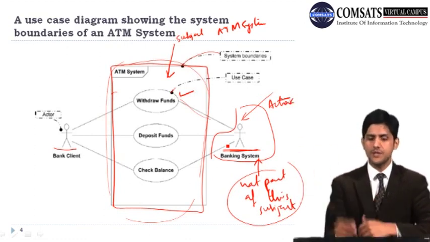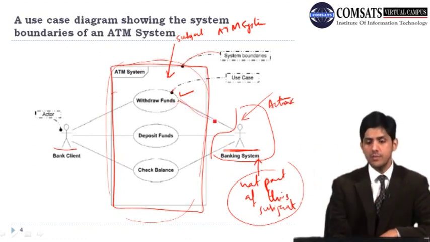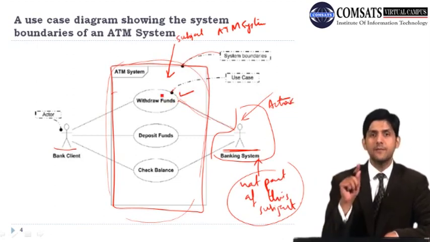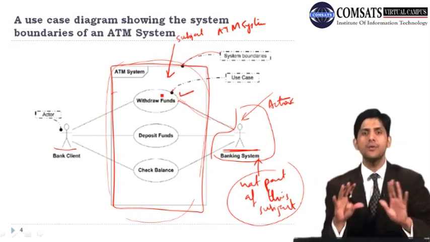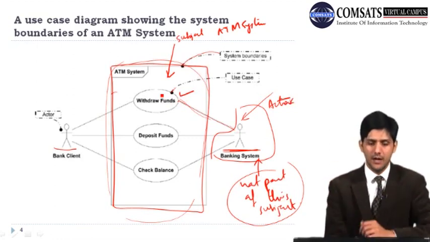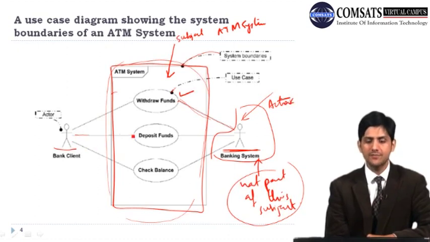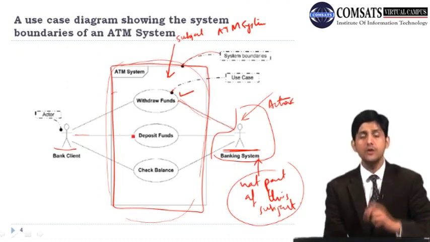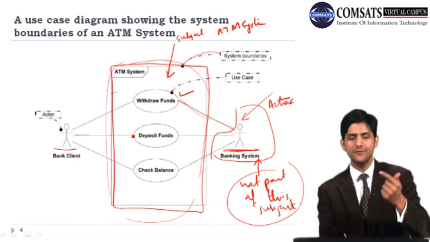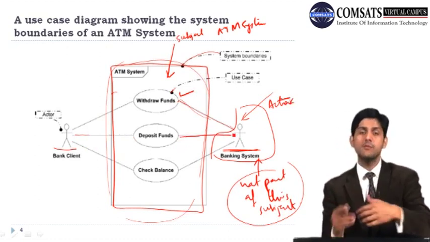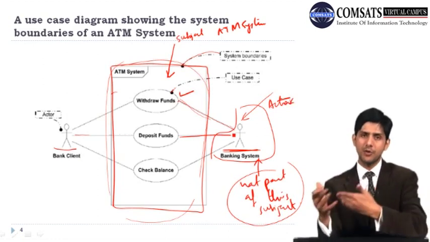So that information is basically sent to the bank, and then there is an input from the bank as well. So there is an interaction with the banking system. But the implementation is not our concern because we are only concerned about building this ATM system. And similarly, when the bank client says that I want to deposit some funds, there is again going to be an interaction between deposit funds and the banking system. Okay, and there will be a confirmation as well that a certain amount is being deposited to your account.